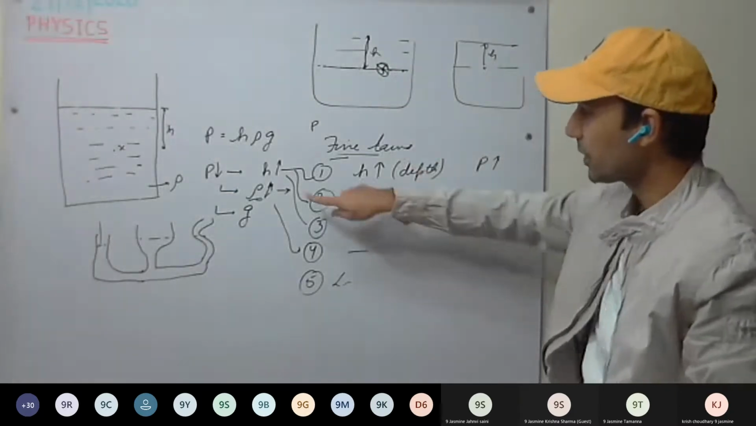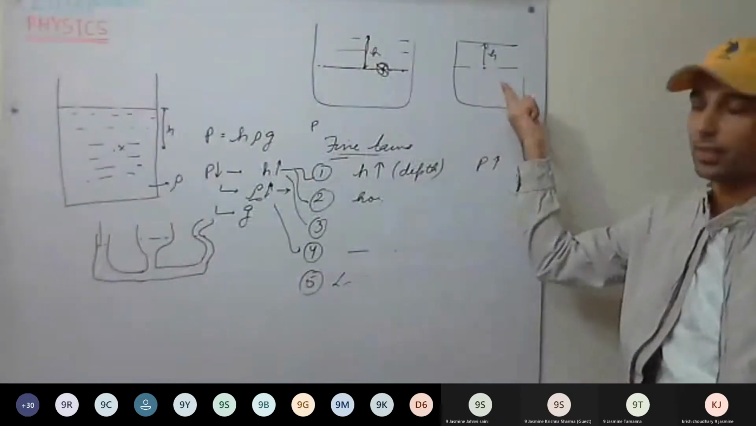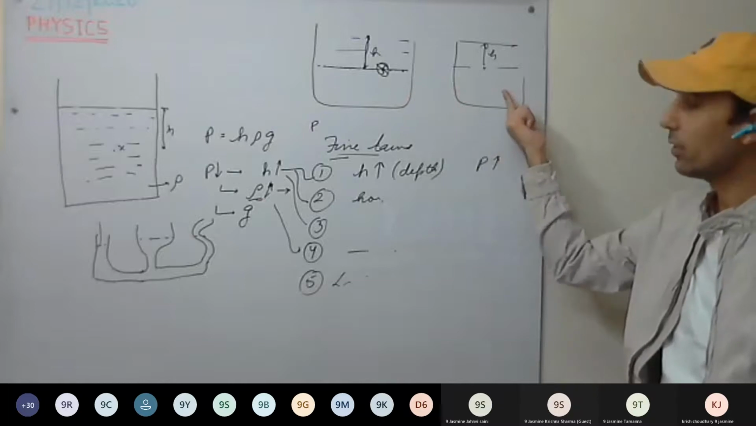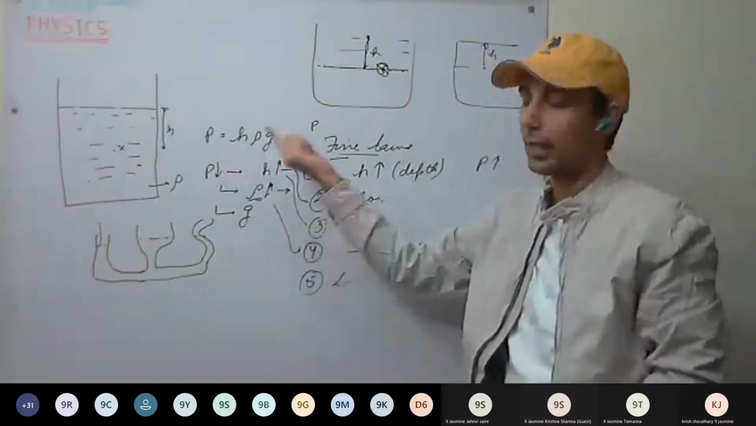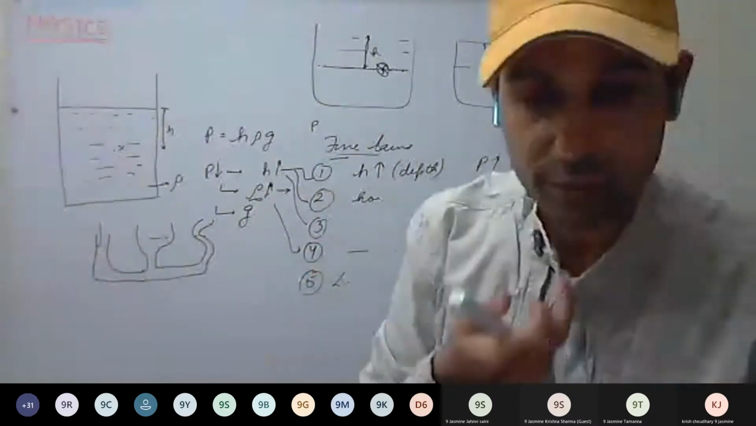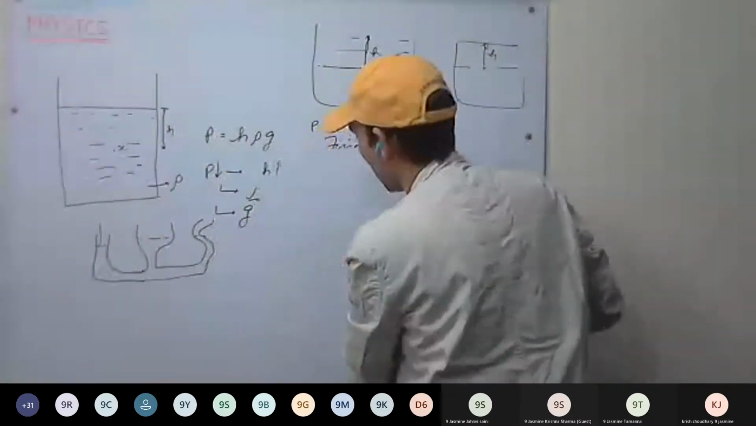The 4th is regarding density. At the same depth in 2 different liquids, the pressure will be different. The one which has more density will have more pressure at that point. Fifth is liquid seeks its own level. These are the 5 laws of liquid pressure.